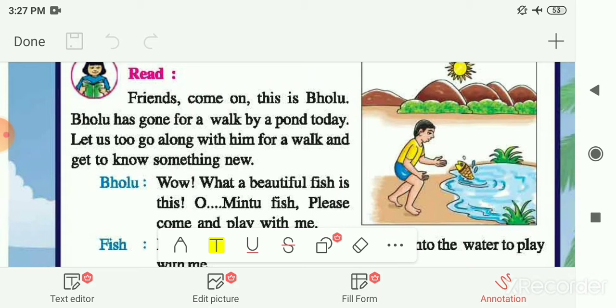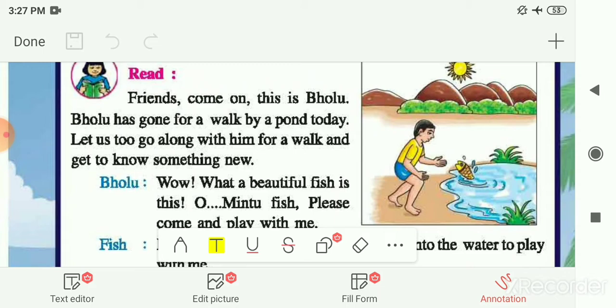Like this fish, some other animals also live in the water for most of the time, like starfish, whales, and octopus. So these are the aquatic animals.